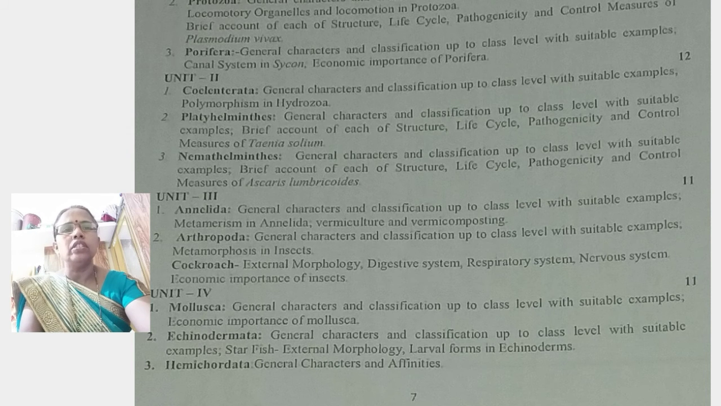Then the fourth unit of this paper is Mollusca. Mollusca are well known as soft-bodied animals. For example, snail, Pila, pearl oyster, etc. The animals included in this phylum. In this also we study in detail Mollusca: general characteristics, classification up to the class level with suitable examples, and also the economic importance of Mollusca.